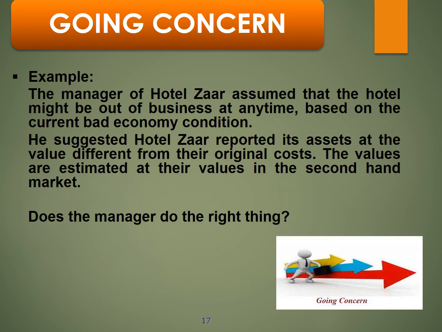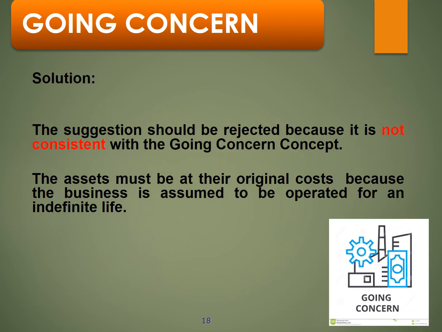Example for going concern. The manager of Hotel Czar assumed that the hotel might be out of business at any time, based on the current bad economic condition. He suggested Hotel Czar report its assets at values different from their original costs. The values are estimated at their values in the second-hand market. Does the manager do the right thing? Solution. The suggestion should be rejected because it is not consistent with the going concern concept. The assets must be at their original costs because the business is assumed to be operated for an indefinite life.